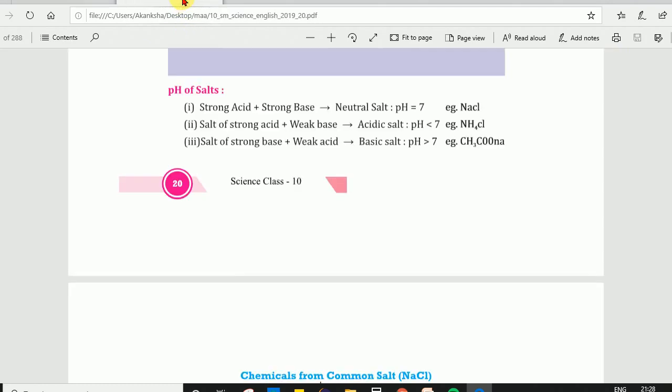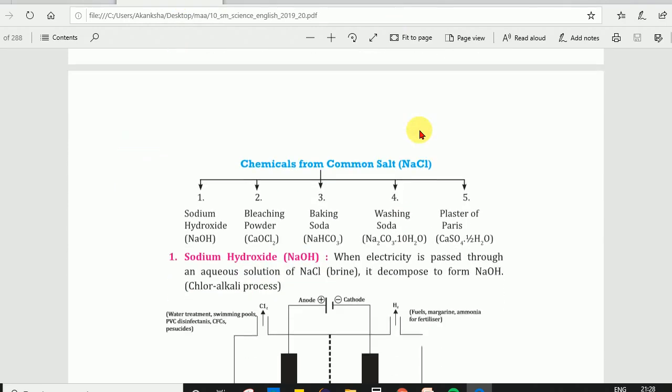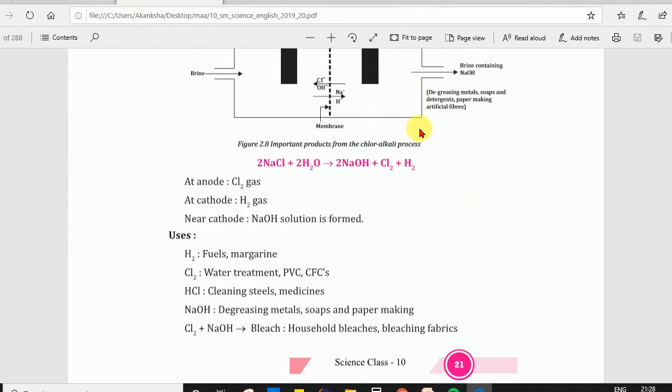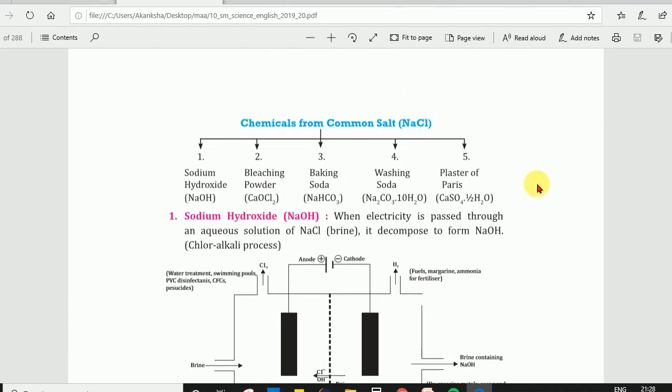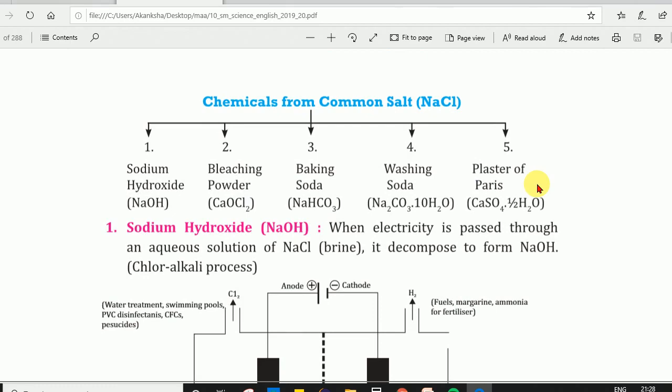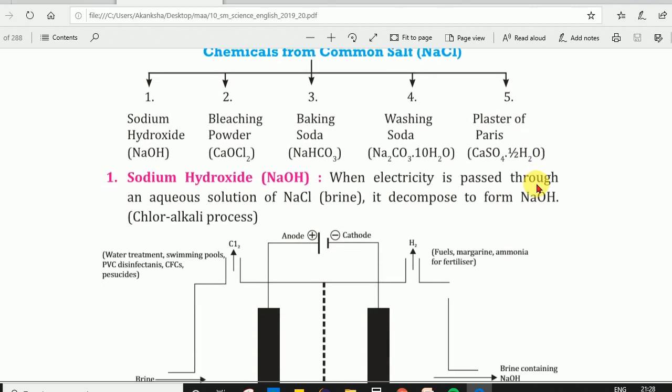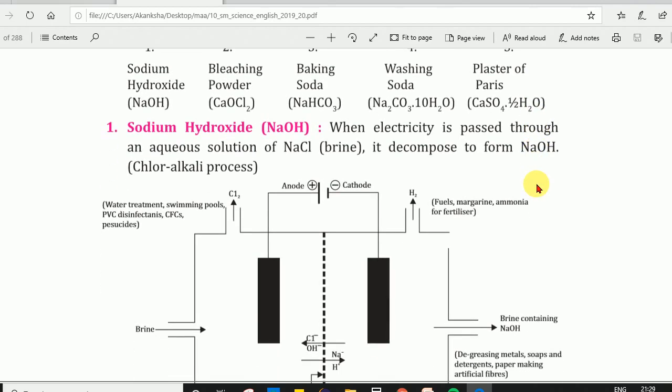Now the next topic we are going towards is the chlor-alkali process. In that process we are going to take sodium chloride aqueous solution, and from the common salt aqueous solution we are going to make many salts. First of all we make the aqueous solution of sodium chloride, and this aqueous solution of sodium chloride is called brine solution.